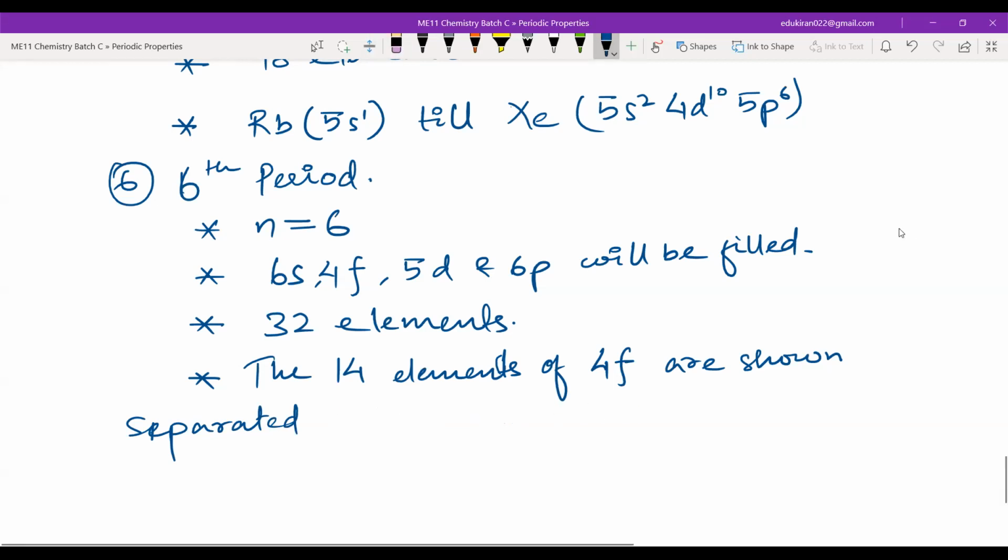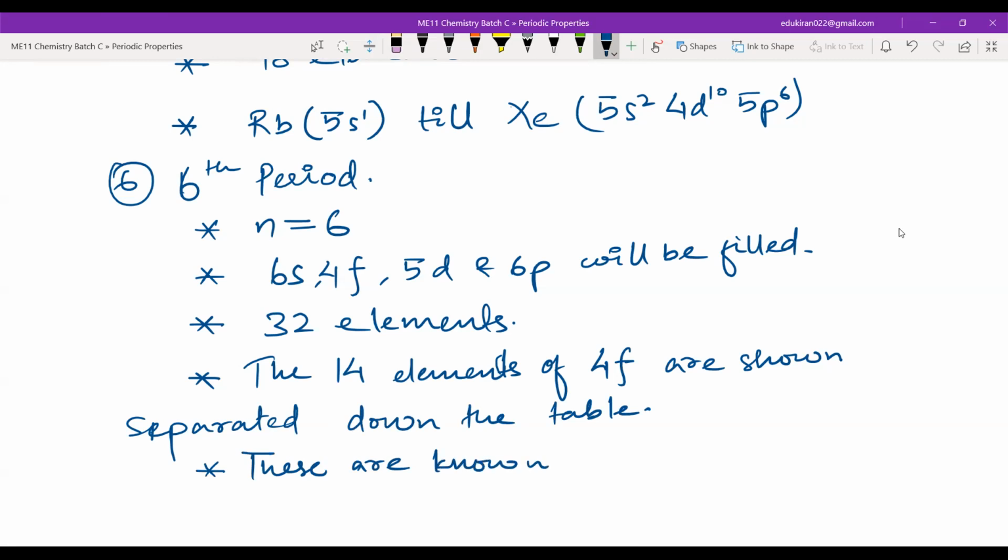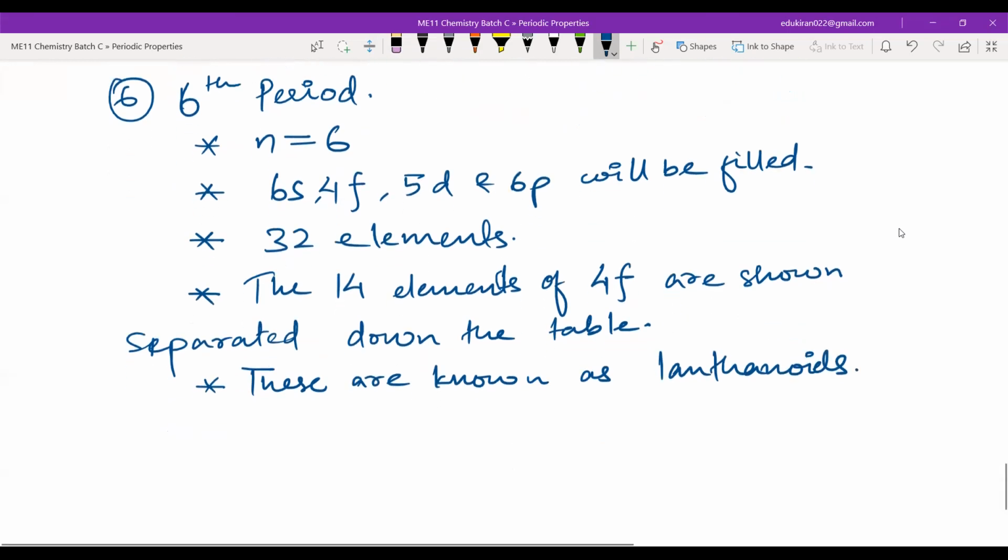I should write separated down the table, not below the table. These elements are known as lanthanoids.